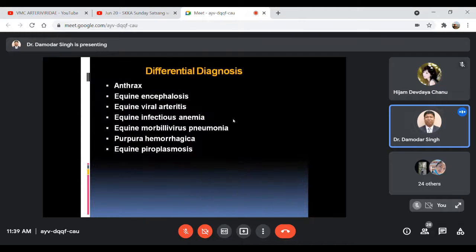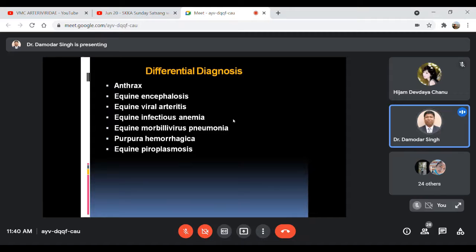Okay. Then lastly, differential diagnosis. Some of these horse diseases may cause confusion because of similarities in the signs and symptoms or even the lesions.